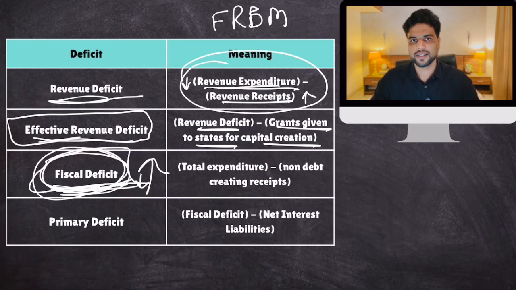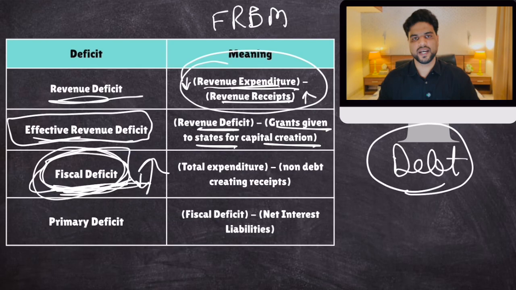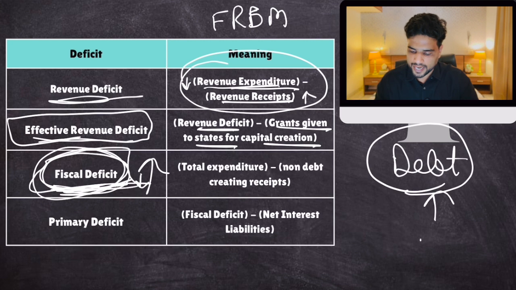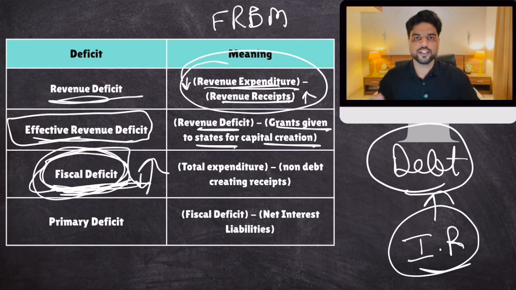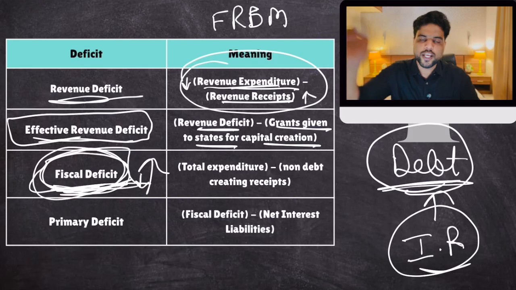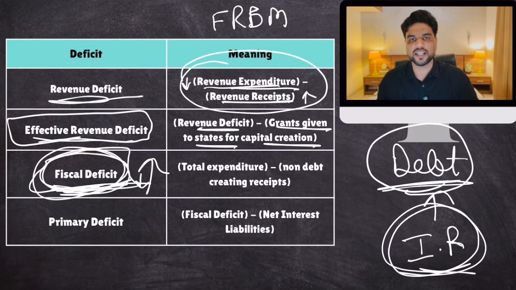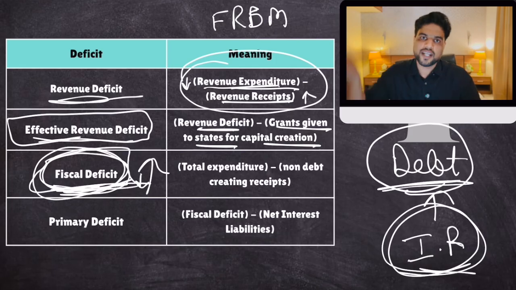The government returns back. The BJP party says, well, yes, we are running a high fiscal deficit. Do you know why? Because when the Congress party was in power, they borrowed so much money that today when we are in power, we have to pay off this debt through interest payments. Our interest payments have increased because you borrowed so much. So it is actually your fault. Now we are servicing this debt via interest payments, and because we have to pay so many interest payments, our total expenditure increases, our fiscal deficit increases.